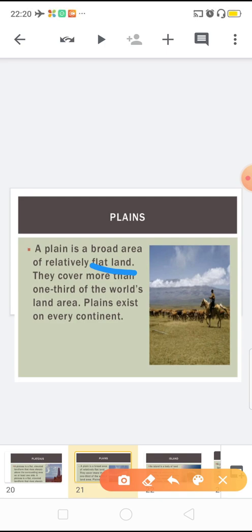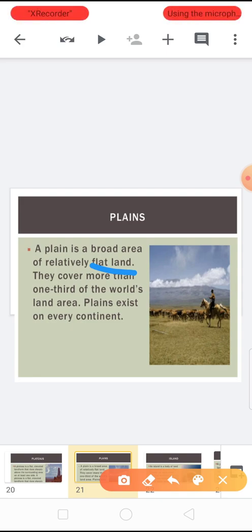They cover more than 1/3 of the world's land area. Plain exists on every continent. Everybody knows about the continent, and we live in the Asia continent, and every continent has some area of plain. Plains are large stretches of flat land.